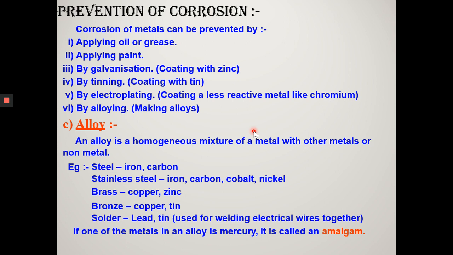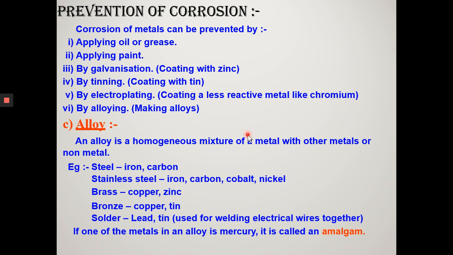Types of alloys. Ferrous alloys are there, non-ferrous alloys and amalgams. Objective of alloying. What is the main objective of alloying? To improve the properties of metal, to increase hardness. For example, steel. Iron, when mixed with carbon, forms steel which is hard. Iron itself is soft and stretchable.